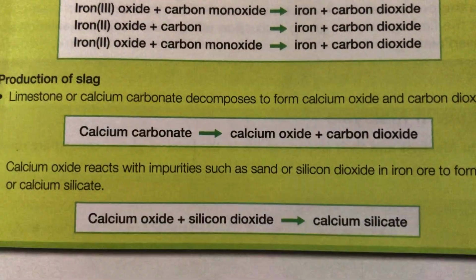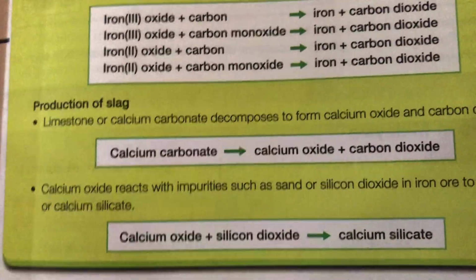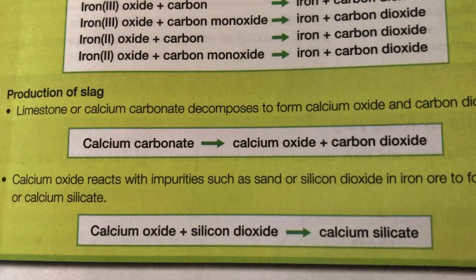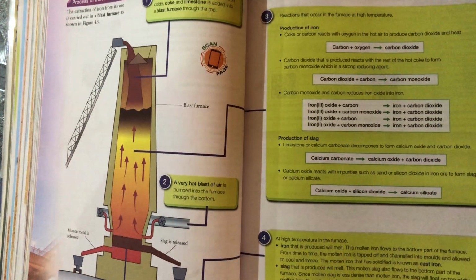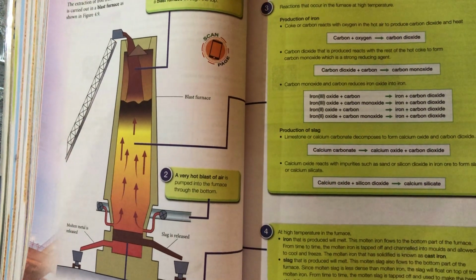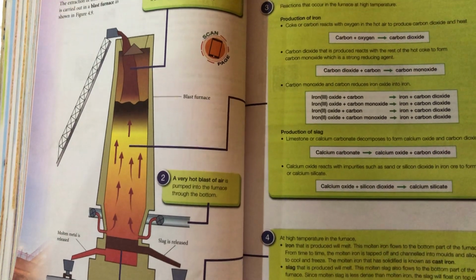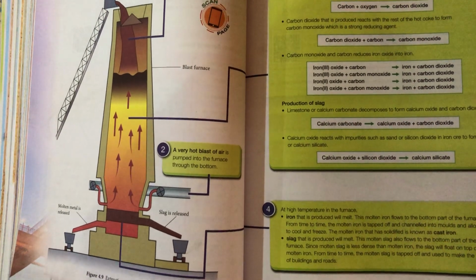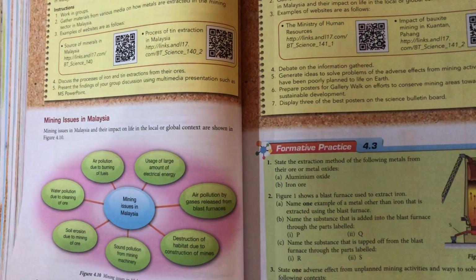Okay. We know that we make our road using tar, right? So underneath the tar, we actually use calcium silicate, which we call slag. Okay, so the whole process here is just very simple. We know that carbon is able to extract iron, so we just mix carbon and iron ore together. Another thing is that we want to make full use of the sand, so we add in limestone, then we get calcium silicate, which we call slag. Alright, that's all for this topic.